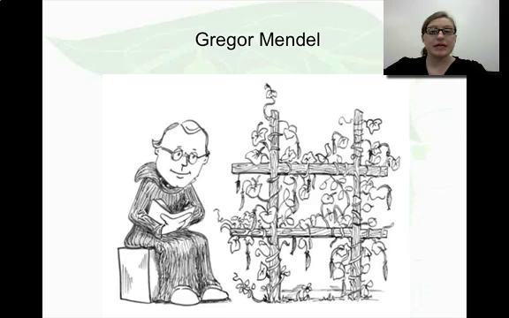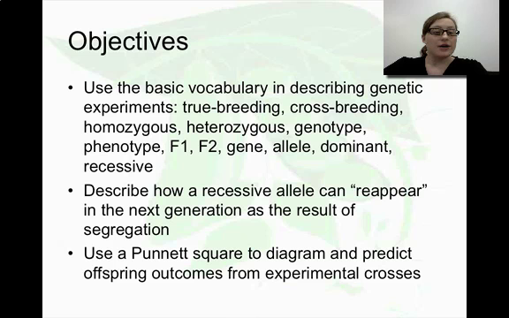Alright, so today's mini lecture is on Gregor Mendel and the very important contribution he made to our understanding of biology and genetics. Okay. Here are the key objectives. Again, this is a review topic for ninth graders because the introduction to genetics has been covered already in middle school. So really we're just emphasizing the use of the vocabulary and being able to do these Punnett square problems, which we will spend a lot of time on in class.